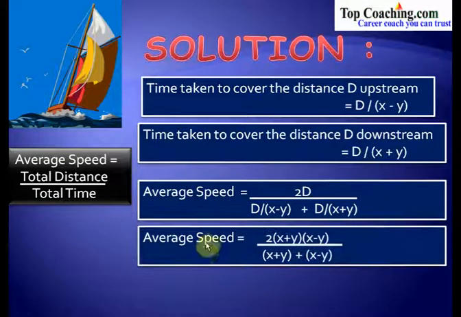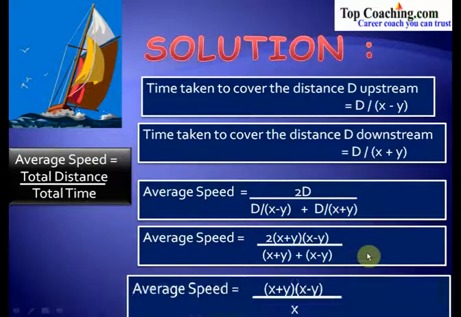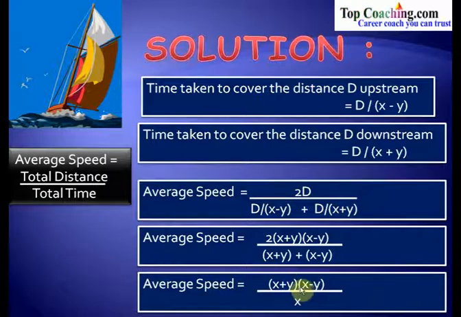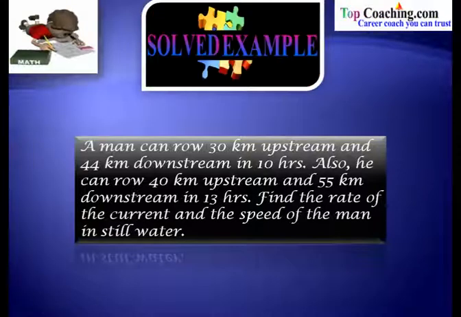Now this could be further written as average speed equal to 2 times x plus y into x minus y divided by x plus y plus x minus y, and this finally gives the value as average speed equal to x plus y into x minus y divided by x. So average speed is nothing but the relative speed in the case of downstream rowing into the relative speed in the case of upstream rowing divided by the speed of boat in still water. So this is the expression for average speed in case of upstream and downstream rowing.